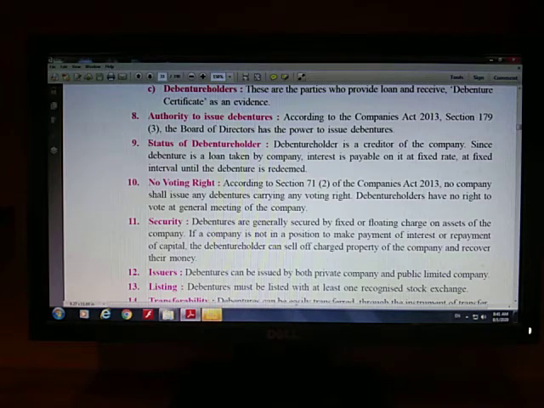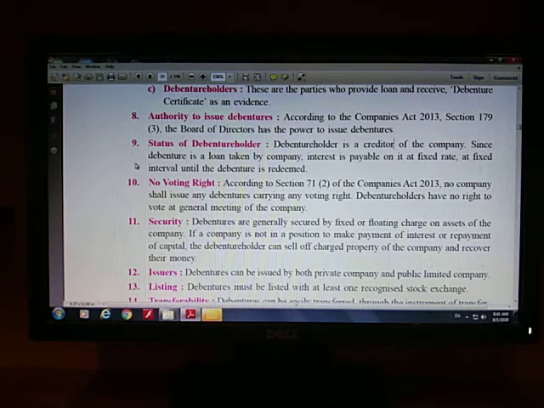Next point is status of the debenture holder. I have explained you this point initially, that debenture holders are the creditors of the joint stock company. They don't have any voting right. They will get interest at a fixed rate after the financial year comes to an end, and once the debentures are redeemed after a particular period of time, the amount which they have invested in the debentures, they will get it back.